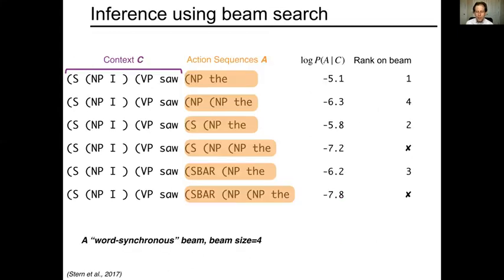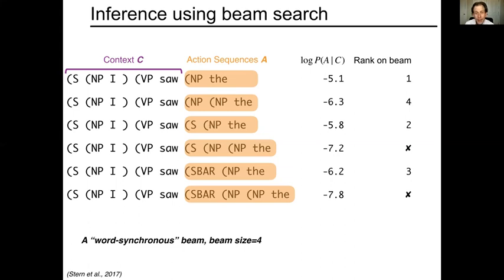And so here's one of the classic ways of dealing with this, which is what's called beam search, in which we keep only a set of good possibilities open. And to understand how beam search works, let's imagine the following situation. We take that one tree context and we think of all the different possible action sequences that we would require to get to the word "the". This is a non-exhaustive list.